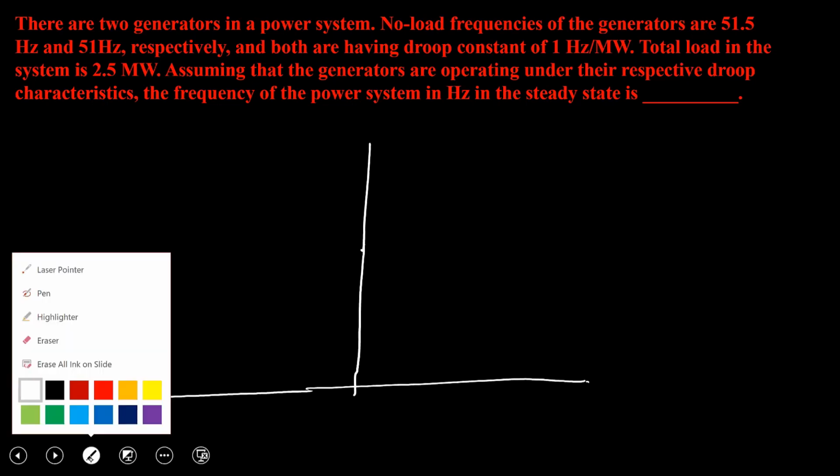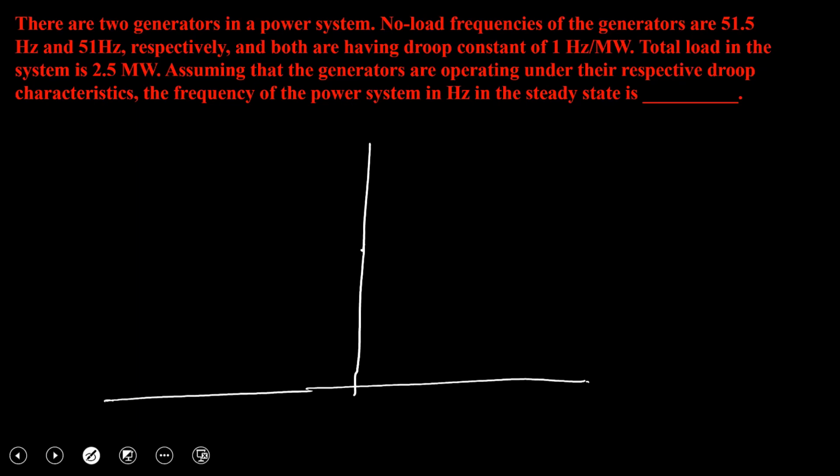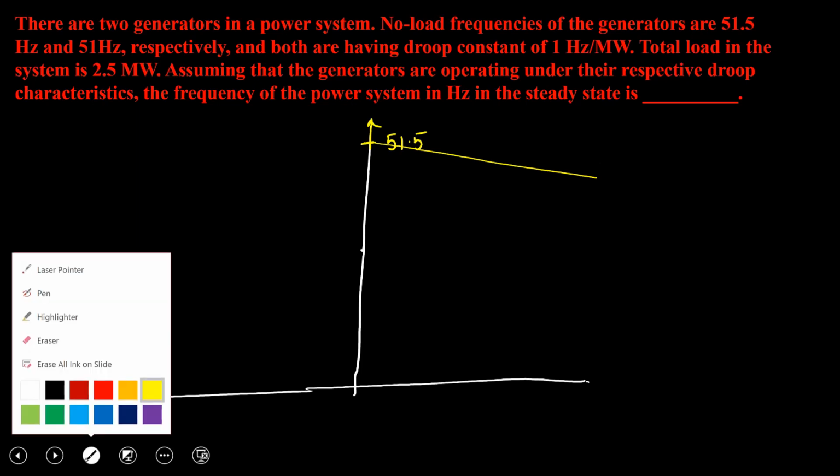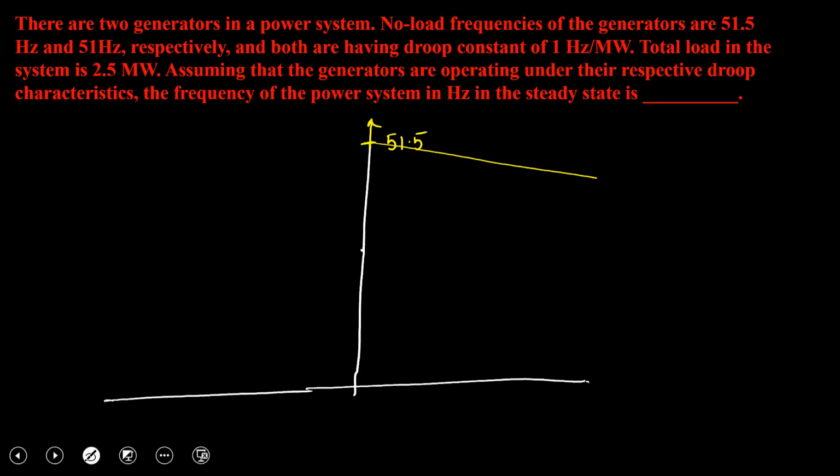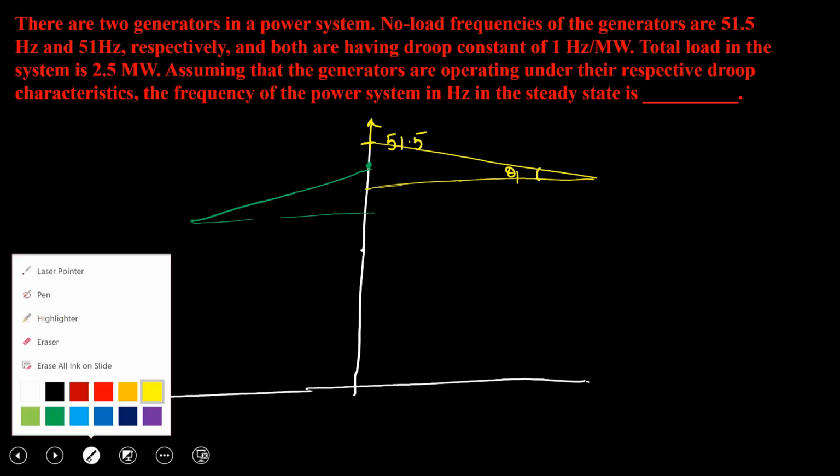Okay. So what he's telling is, for the first generator, the no load frequency is 51.5 Hertz, and its droop characteristic is 1 Hertz per megawatt. Tan theta is 1 Hertz per megawatt. There is one more generator whose no load frequency is 51 Hertz. Here this is say theta 1, here this is say theta 2.